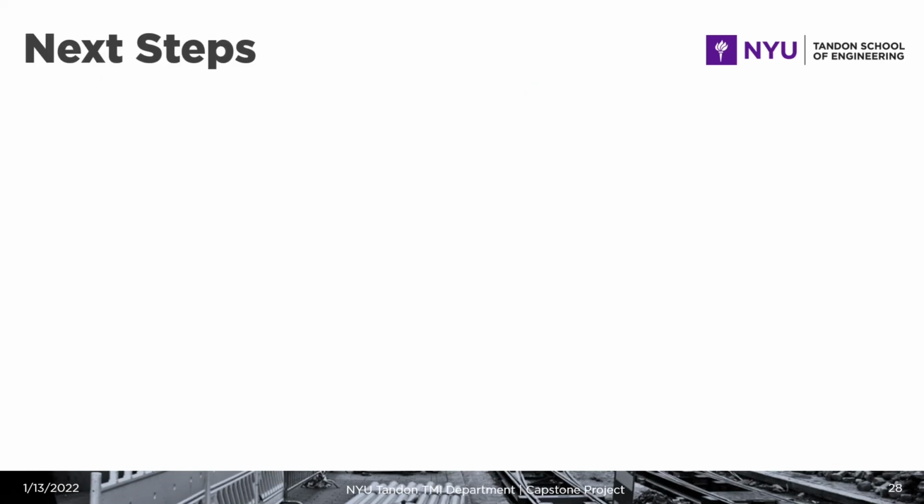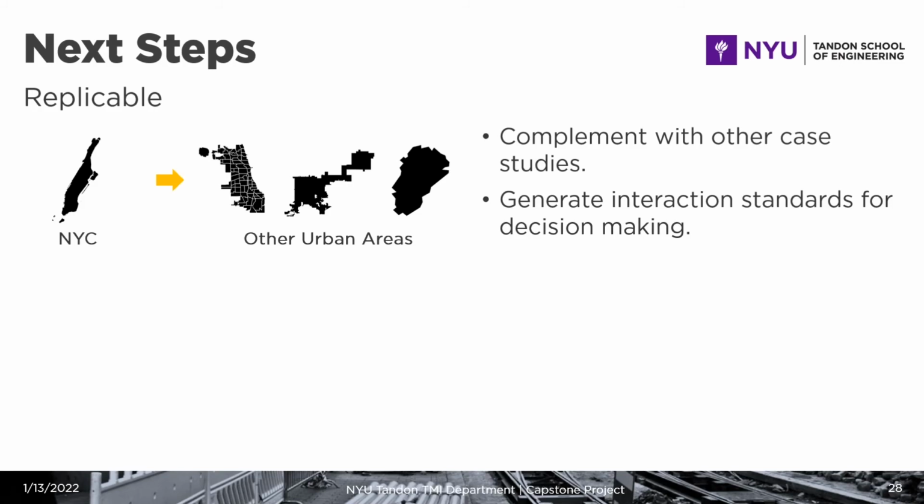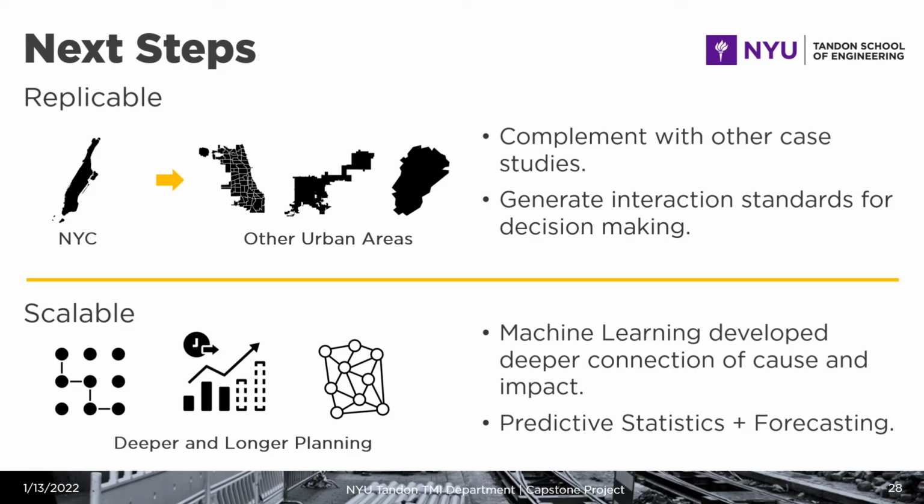So what are the next steps for this methodology? We want it to be replicable, which means that we want to complement this study with other case studies of other urban areas, and we want to generate interaction standards for decision making that can be used in other urban settings. At the same time, in terms of scalability, this methodology has the potential to allow for a deeper and longer planning process. This means that machine learning can be developed to find deeper connections of causes and impacts of the disruptions, and the use of predictive statistics and forecasting can allow for not only looking at how data has behaved in the past, but how disruptions can behave in the future.